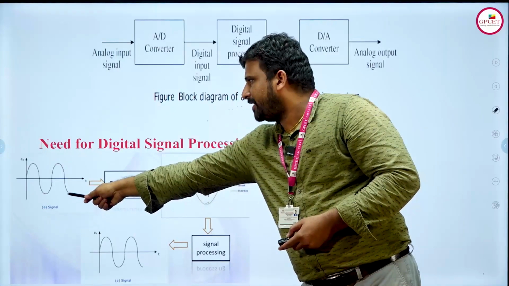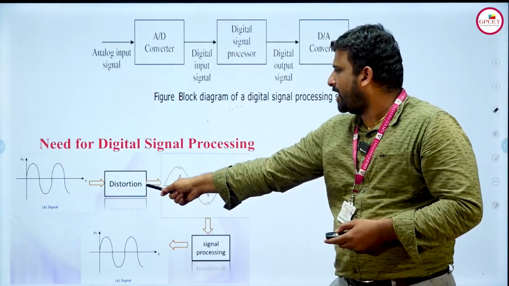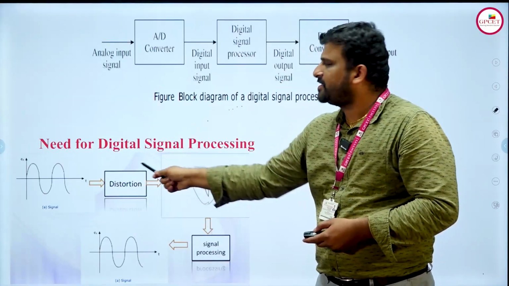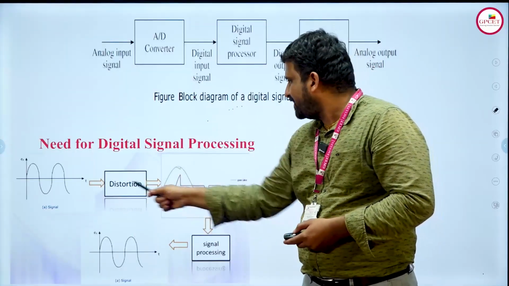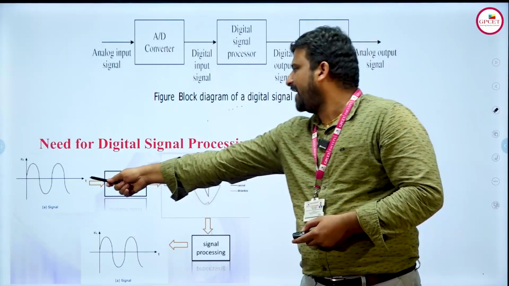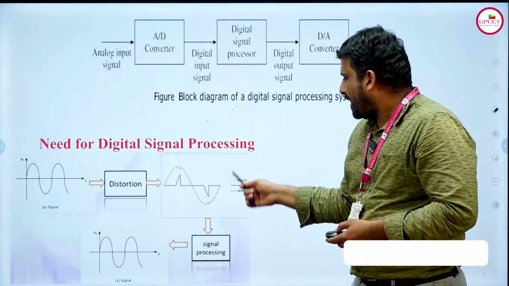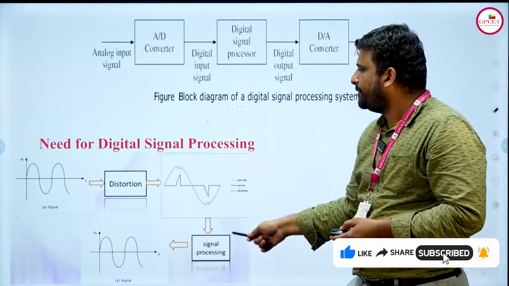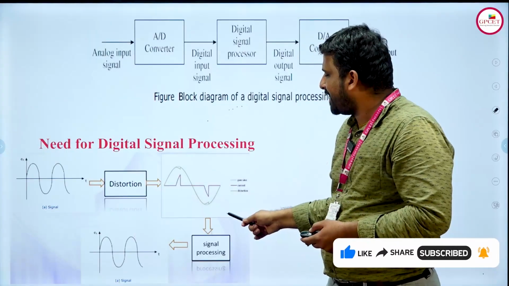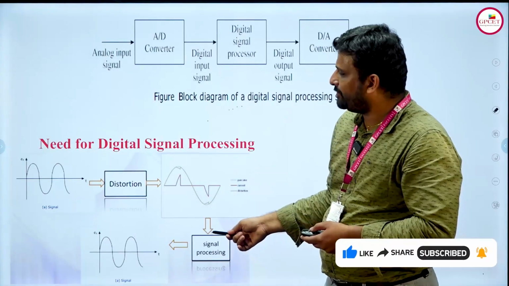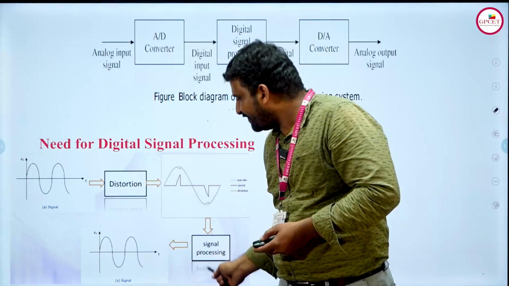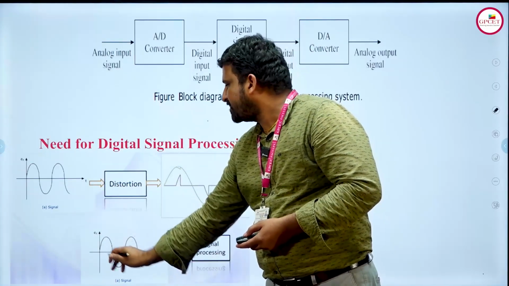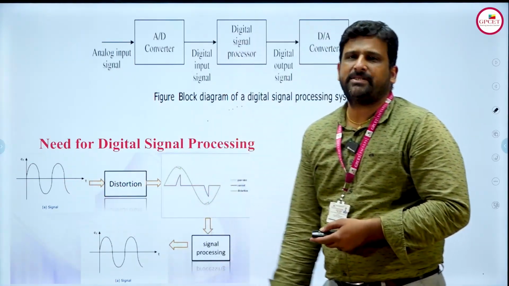This is the main input signal, and after conversion from analog to digital, some distortion and noise are added. You can see the difference between the signal at the input side and the output side. Then signal processing takes place to restore the signal and remove all that distortion by applying different types of processes, and finally we get the original signal that we gave at the transmitter side.